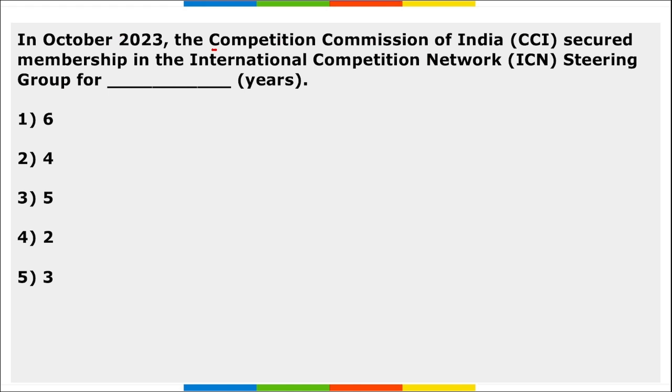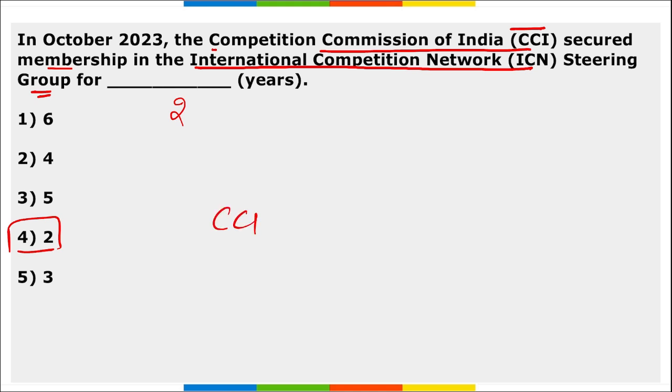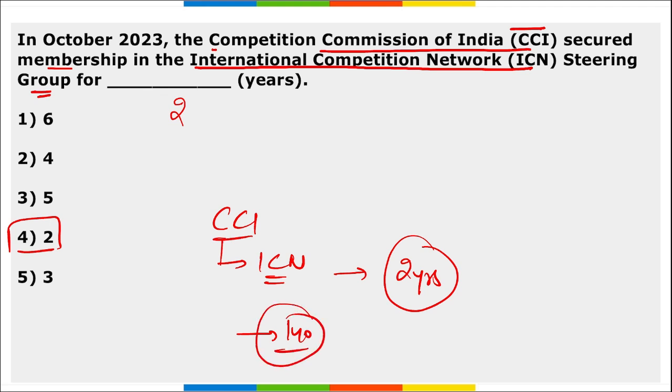Next, CCI secured the membership of the International Competition Network Steering Group for how many years? So for 2 years. So right option is option 4. This is the first time that CCI became a member of the ICN's apex body steering group and its membership here is for how many years? 2 years. With more than 140 member competition agencies, ICN operates under the guidance of its steering group that is composed of 18 esteemed members worldwide.